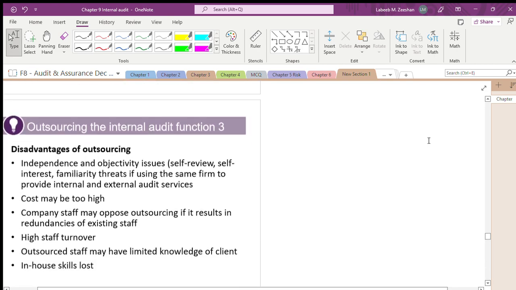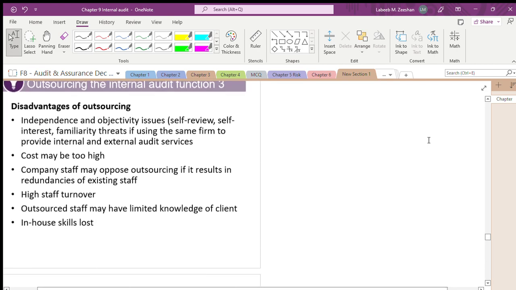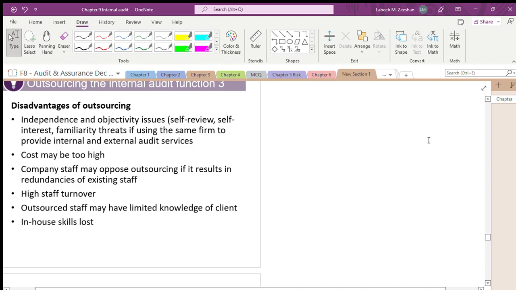What are the disadvantages? Again, I am saying they will ask you the advantages and disadvantages. They will ask you any two.